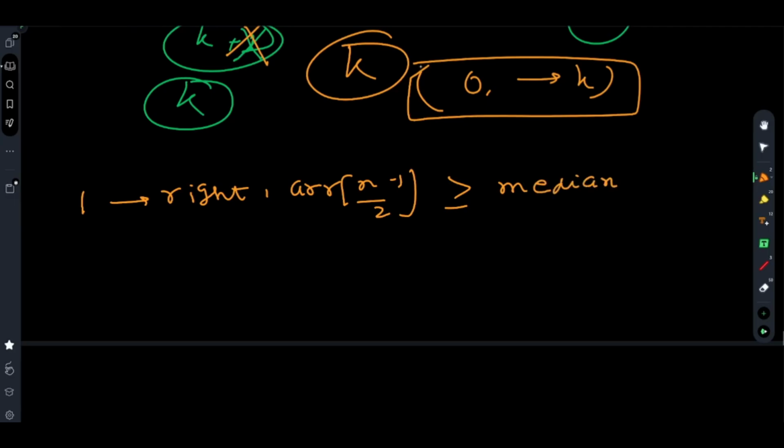Sorry, yes, greater than or equal to, doesn't matter. Second condition, the left must be less than or equal to the targeted median. You can make it greater than or equal to, you can make it greater than, that doesn't really matter. For understanding, since it is a very rare case, you can make it greater than. This case doesn't appear much, but it is better to keep it as greater than or equal to, or less than or equal to.